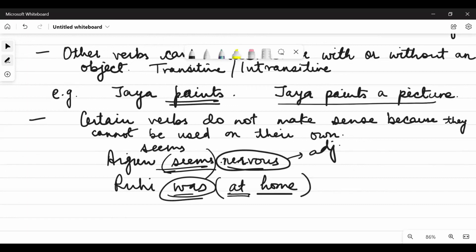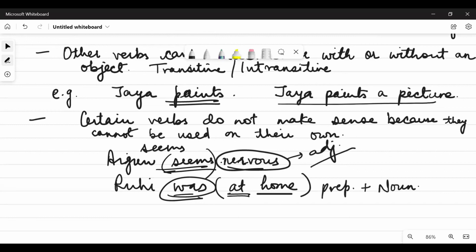So these are linking verbs. Why are they called linking? They are also called verbs of incomplete predication. Incomplete predication means the predicate cannot be completed with these verbs only. You need something else also, like the way we have added an adjective here, and a preposition and noun here, right? So these are called linking verbs.